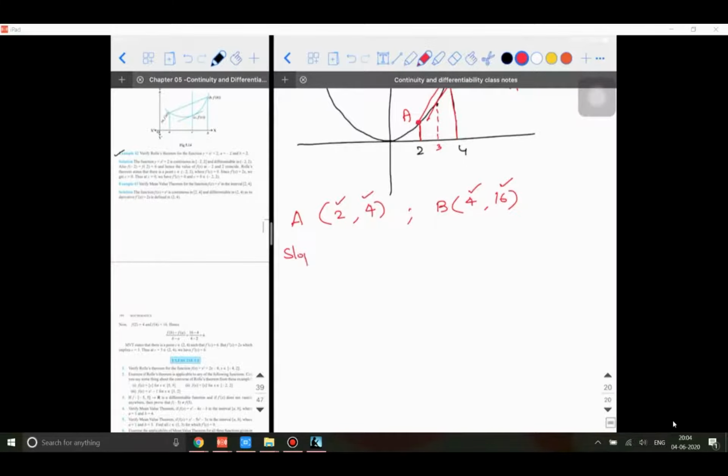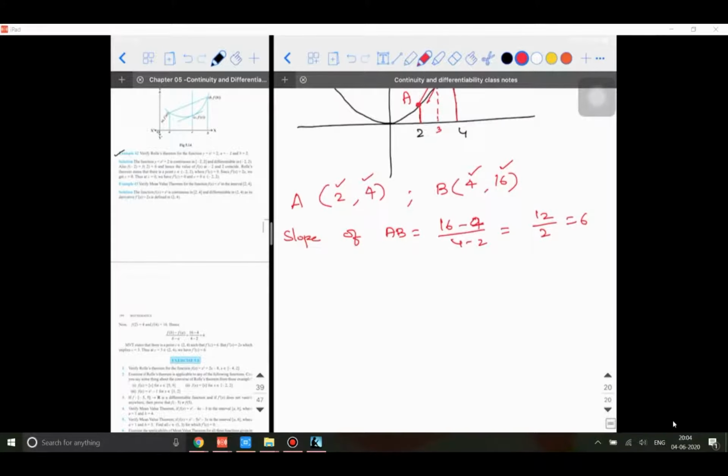If I ask you what is the slope of AB? It is 16 minus 4 by 4 minus 2, that is 12 divided by 2, which is going to be 6.